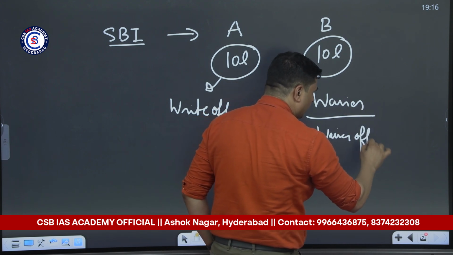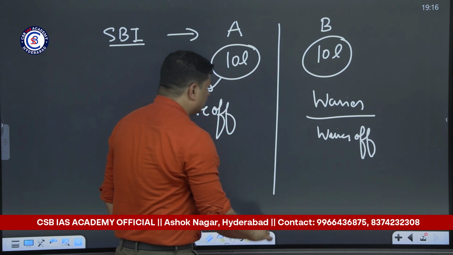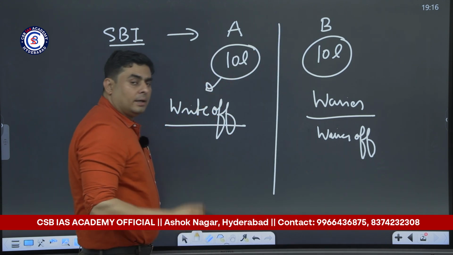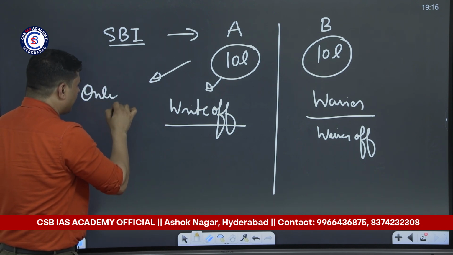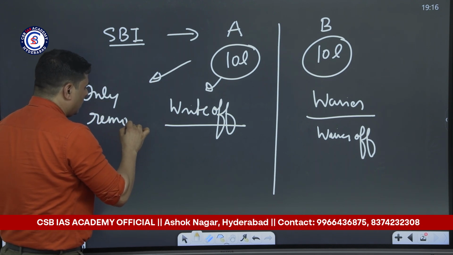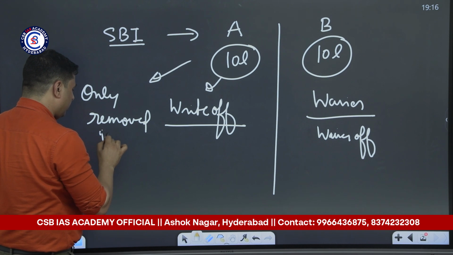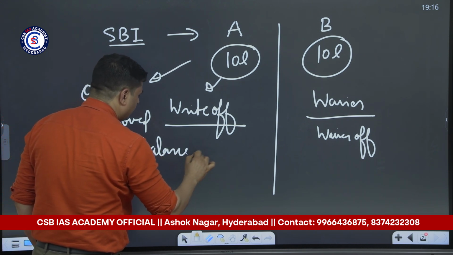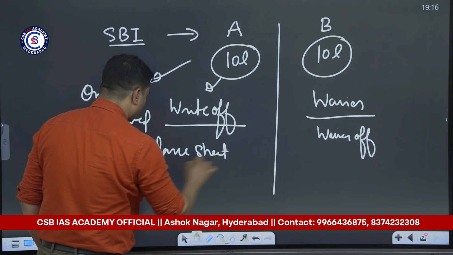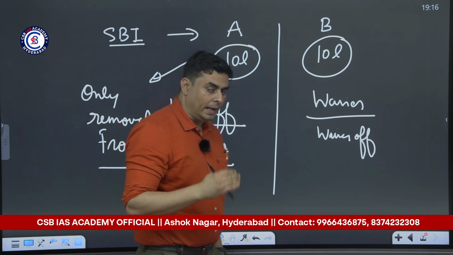So in these two cases, where there is a write-off, this loan is only removed from the balance sheet of the bank. Why?